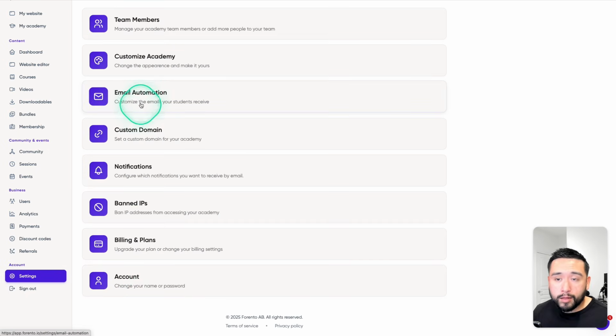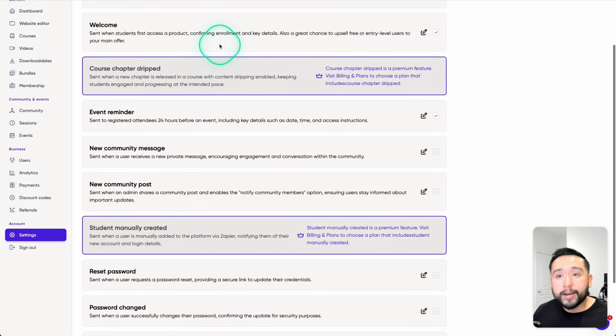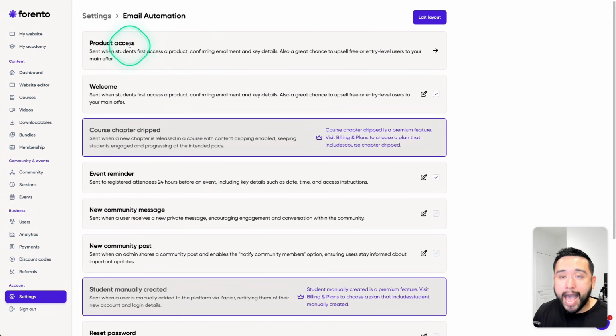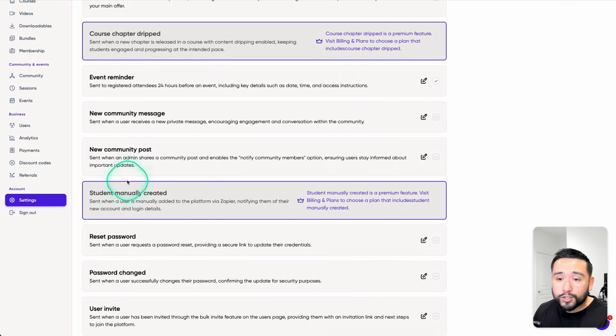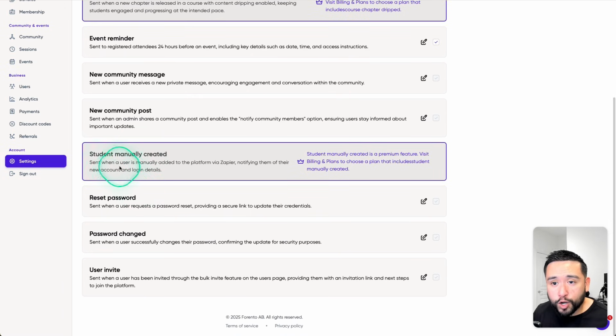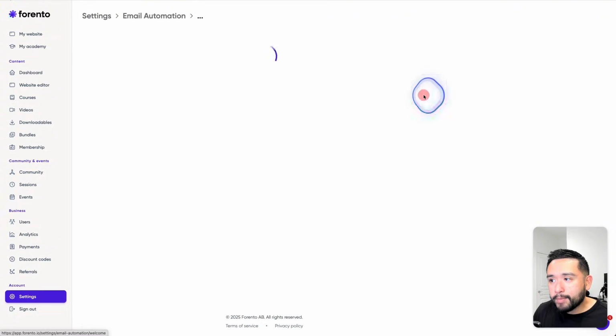There's also email automation as well. These are all of the various emails that will automatically get sent depending on what happens. Now you don't get the course chapter drip because you cannot offer drip chapters with the AppSumo deal. Also with student manually created, since a user is manually added to the platform via Zapier, notifying them of their new account and login details, this is not available because we do not have Zapier access. But we could do the welcome email.